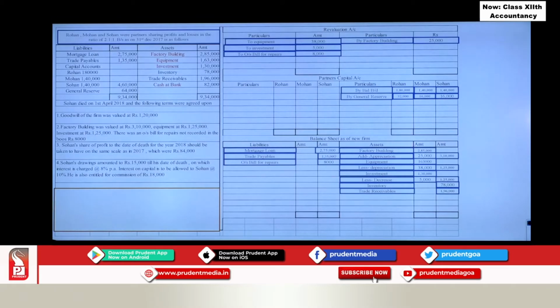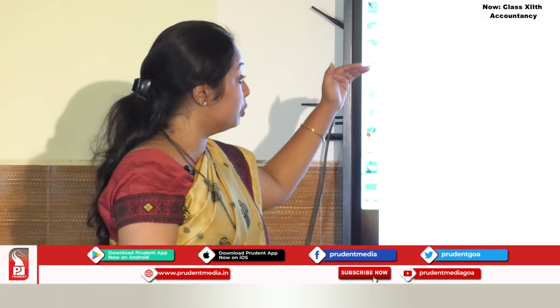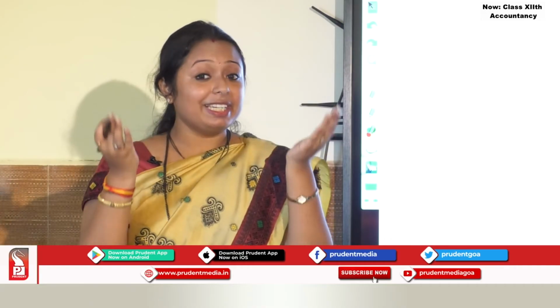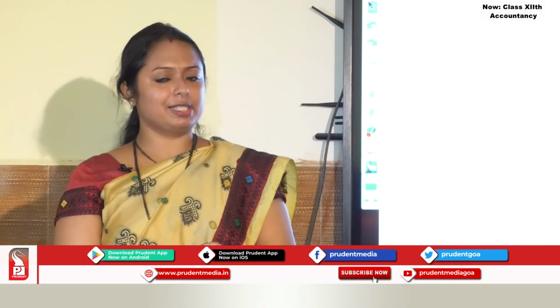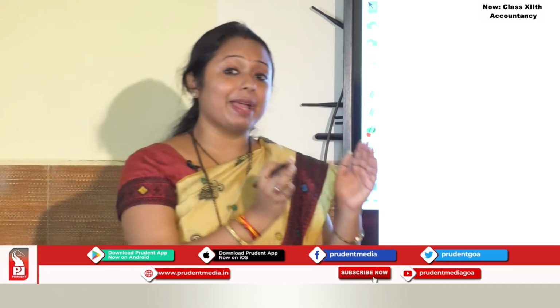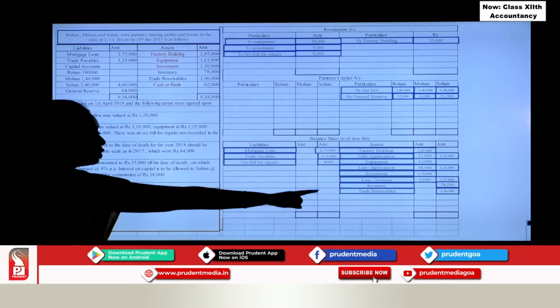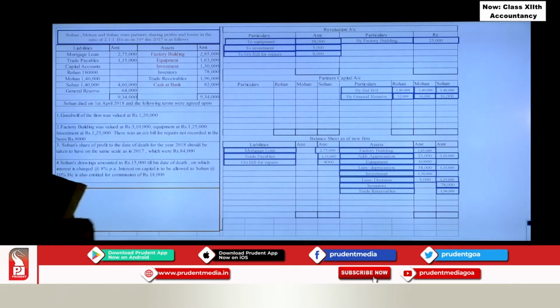You might have studied in adjustment or retirement. It is very important, cash at bank. That's why I tell you students, you read the problem first, you get an idea which type of adjustments are there. Now what happens, there are two options, either you can prepare bank account separately or you can show the increase or decrease in the balance sheet itself.